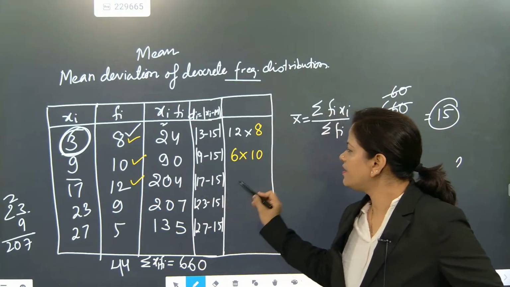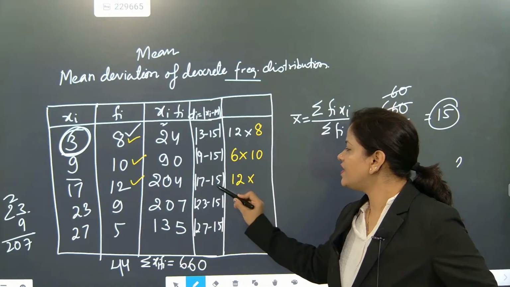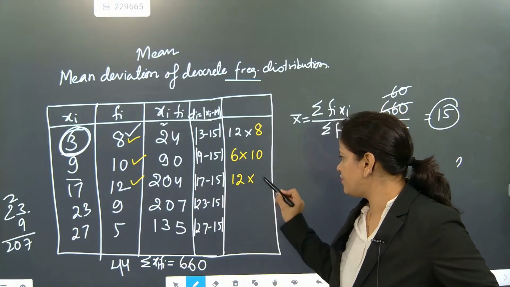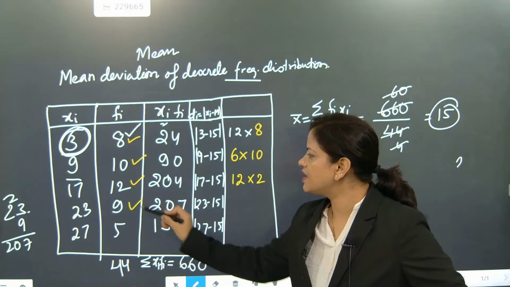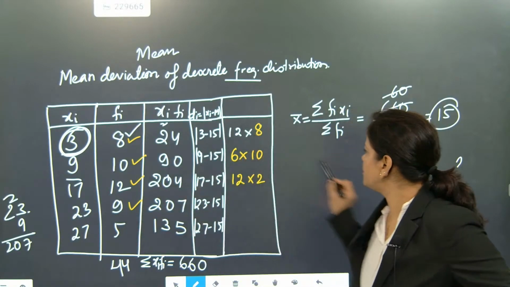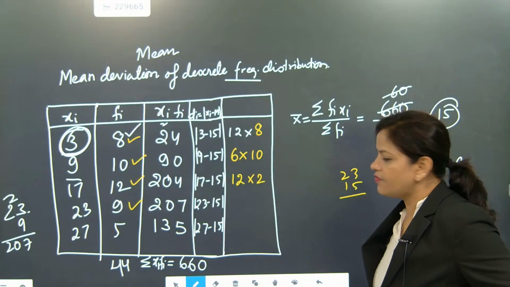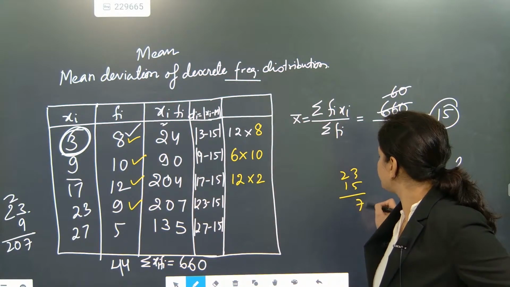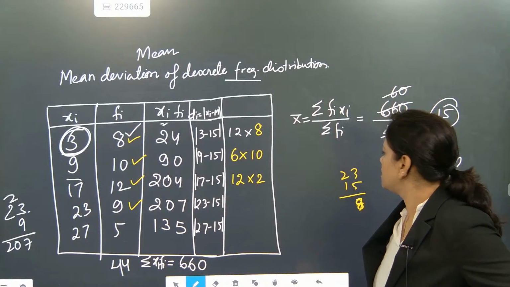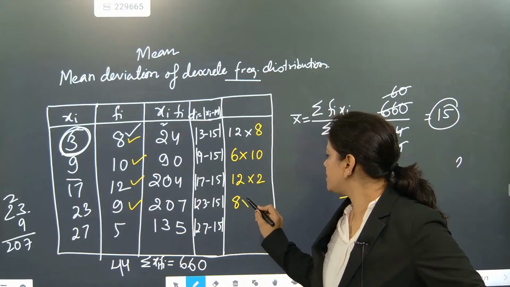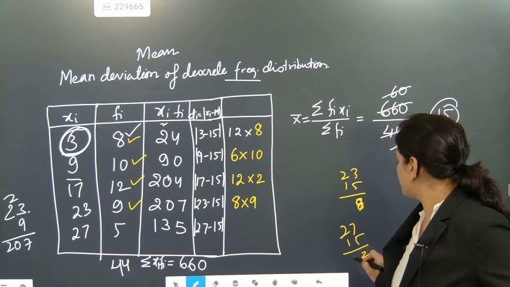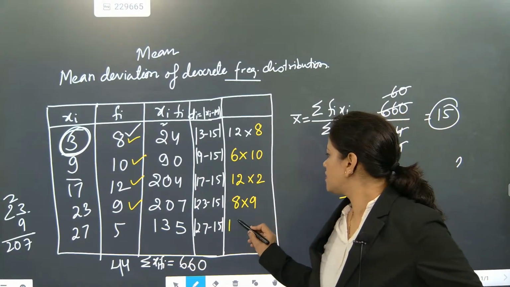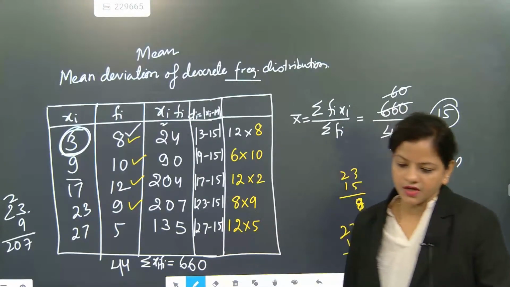Then 17 minus 15 is 2, with frequency 12. Now 23 minus 15 is 8, so 8 into 9. Now 27 minus 15 is 12, so 12 into 5.